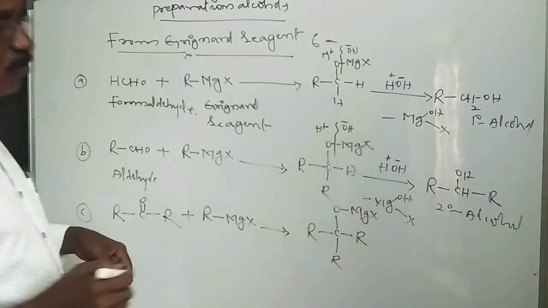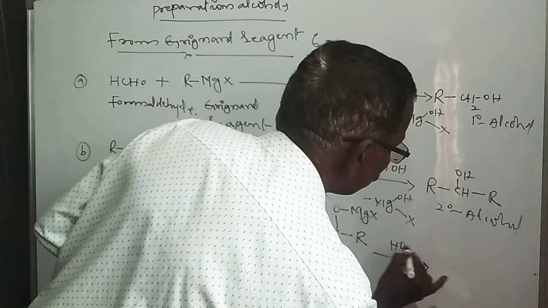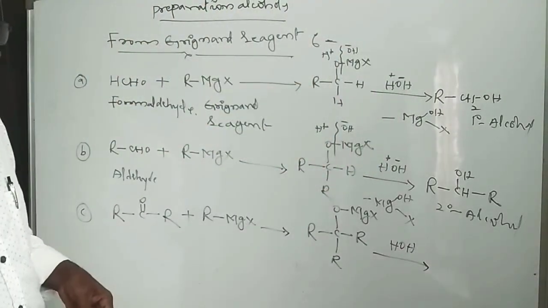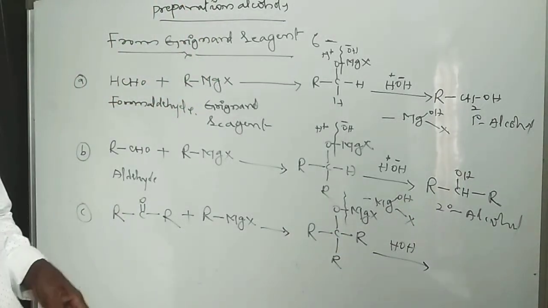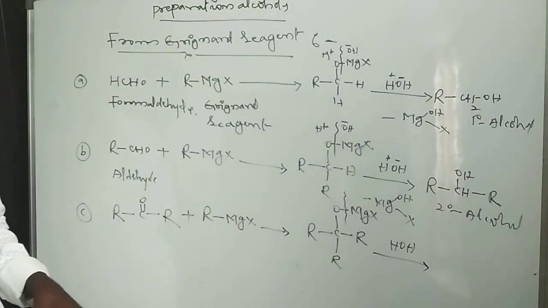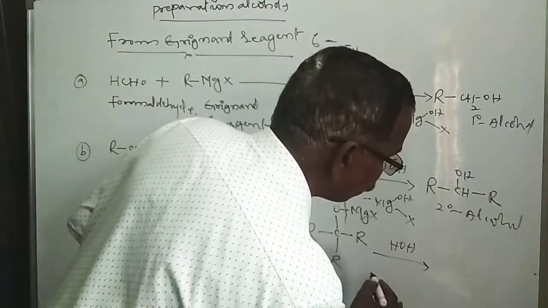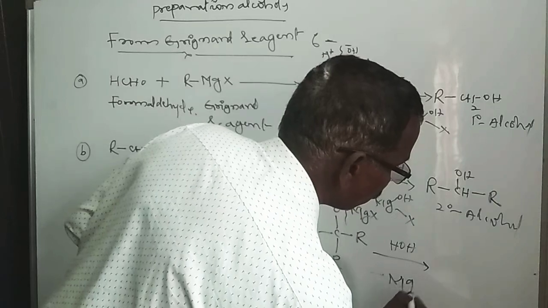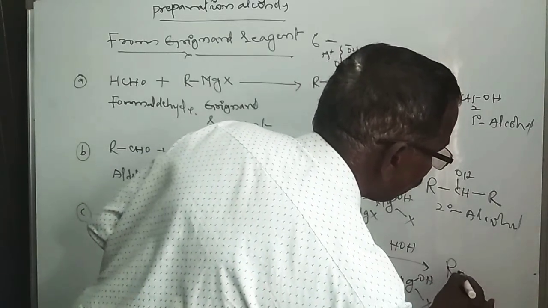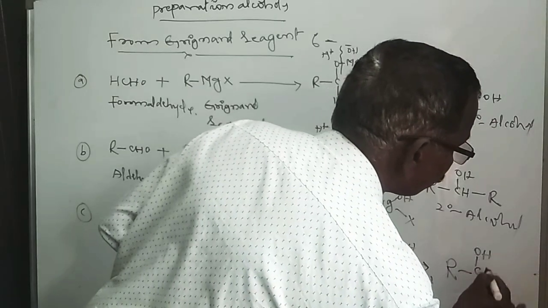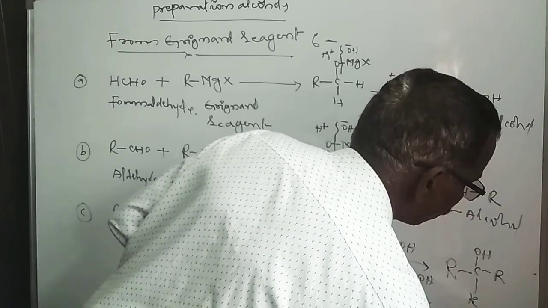It also undergoes a hydrolysis reaction, that is, it reacts with a water molecule. Here also the oxygen-magnesium bond undergoes fission: H plus adds to oxygen and OH minus adds to magnesium, forming Mg(OH)X and a tertiary alcohol, R3C-OH. So a tertiary alcohol is formed.